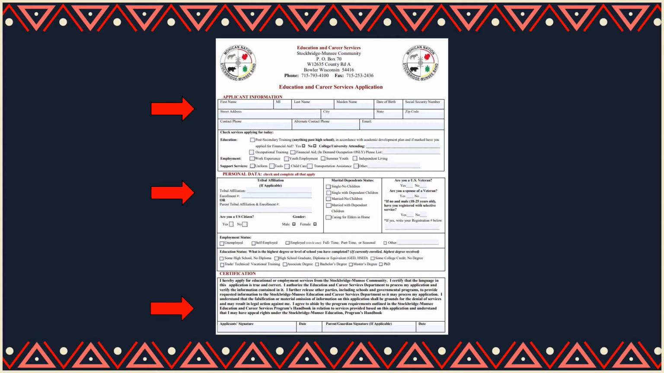In addition to the application, you will need to fill out and sign the following forms, as well as provide supporting documentation.